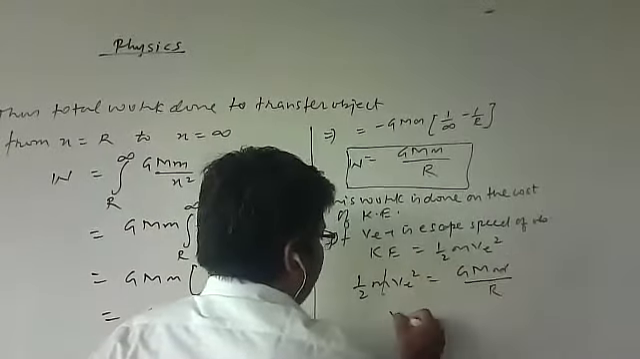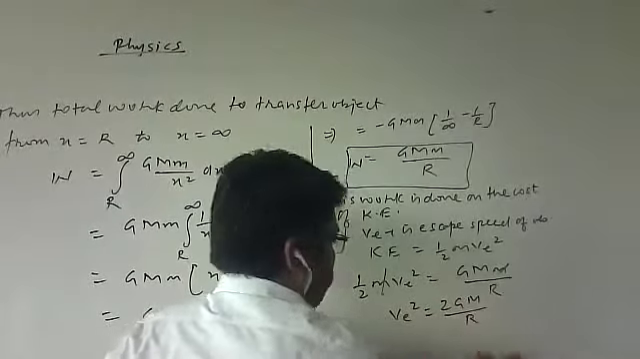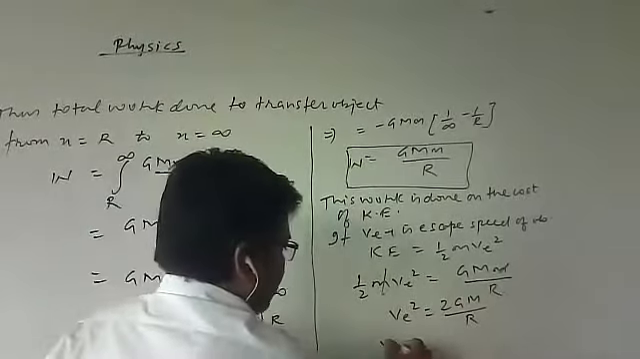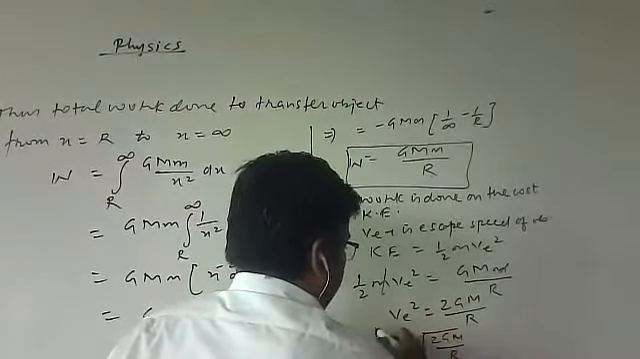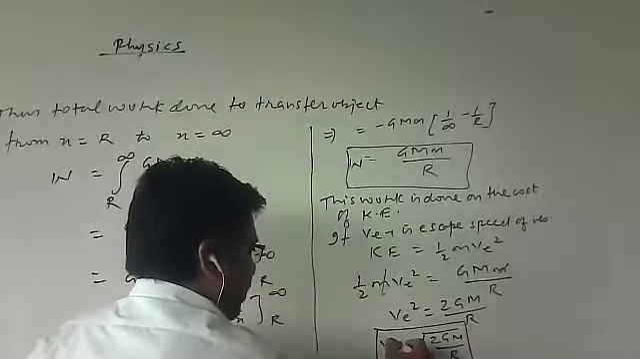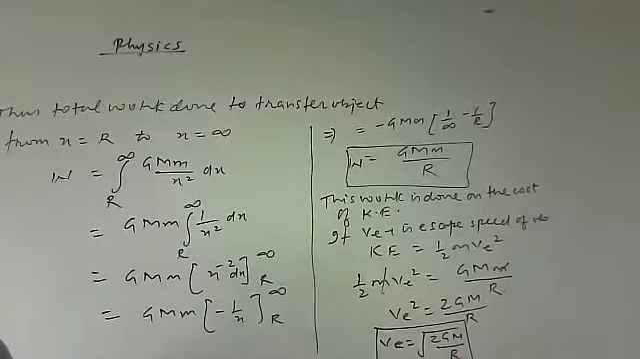m is cancelled on both sides. So ve² is equal to 2GM by r. So your final relation is ready for the escape velocity: v is equal to root of 2GM divided by r. That is the expression of escape velocity: ve is equal to root of 2GM divided by r.